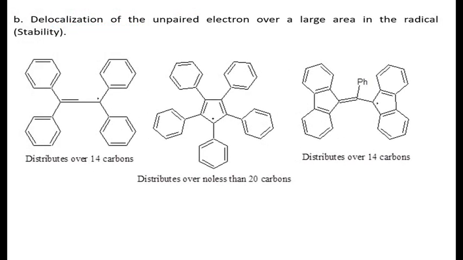Now we study one more point. Delocalization of unpaired electron over large area in the radical provides stability. When the unpaired electron delocalizes over a number of atoms, number of carbon atoms, these radical species become more stable. To the extreme left side, the unpaired electron distributes over 14 carbon atoms.